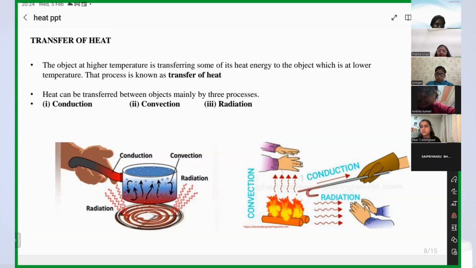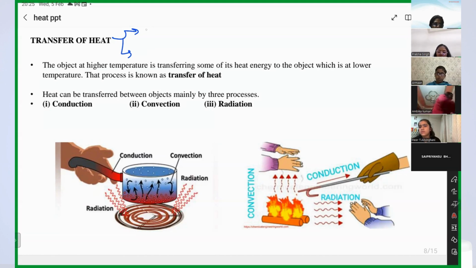So see, if you want to transfer heat from one body to another, there are two conditions.